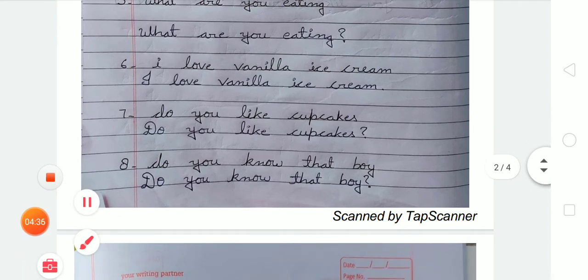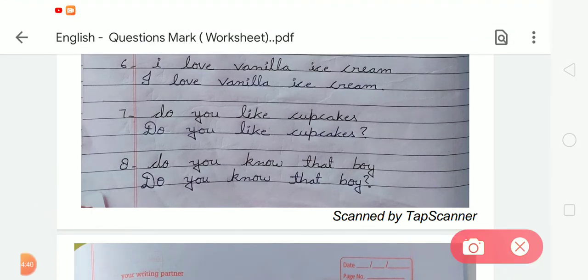Okay. Now number 7: do you like cupcakes? We have to change D into a capital letter, and when we write the sentence, we have to put a question mark at the end of the sentence. Okay. Number 8: do you know that boy?